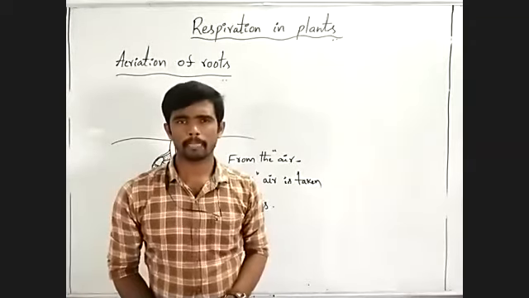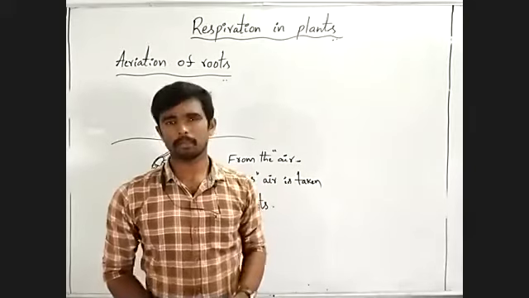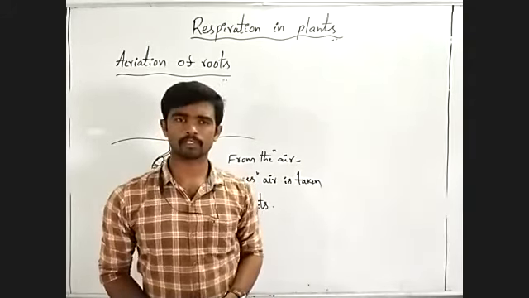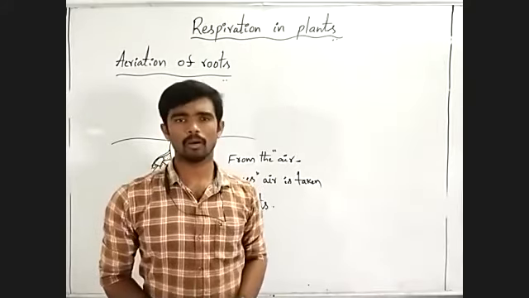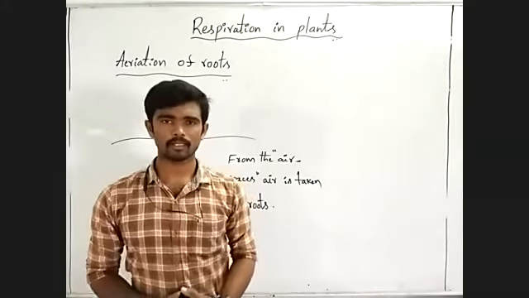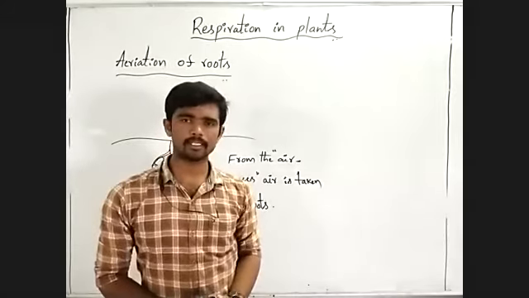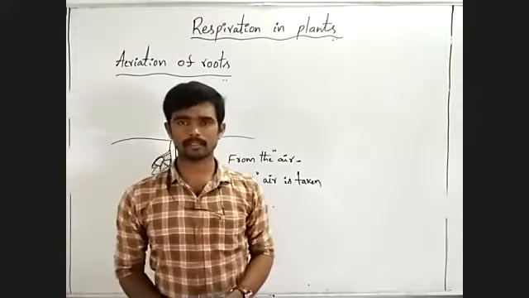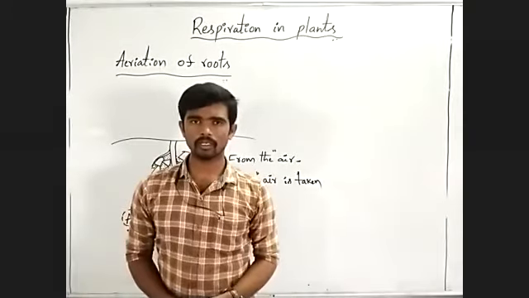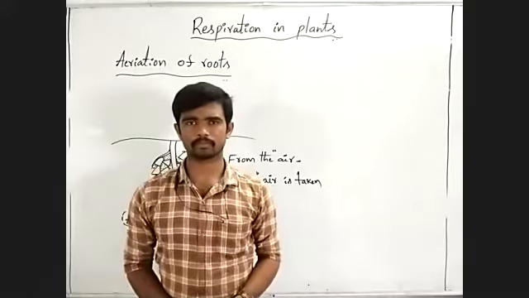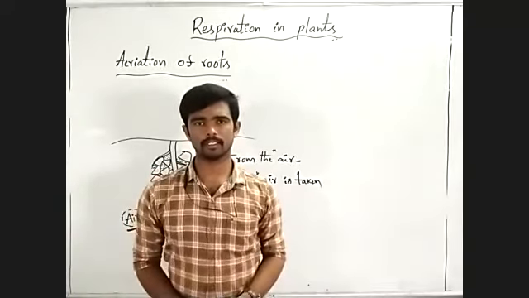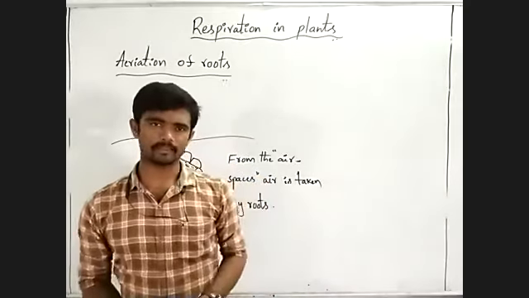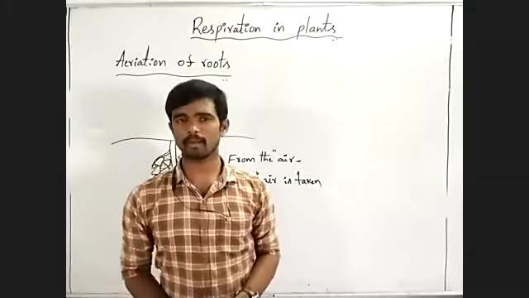That is why plants cannot take oxygen into their cells. Understanding? In such conditions, what will happen? Due to absence of oxygen in soil, roots will die. When roots die, the entire plant will die.